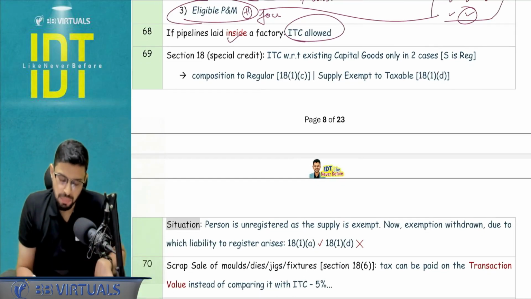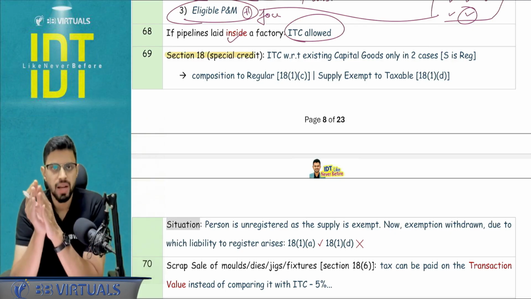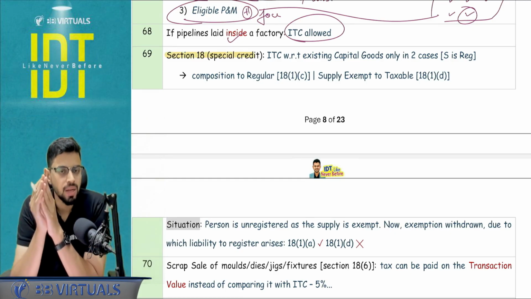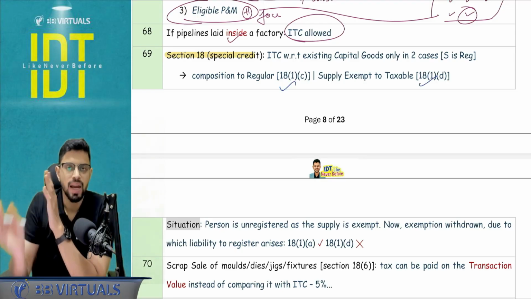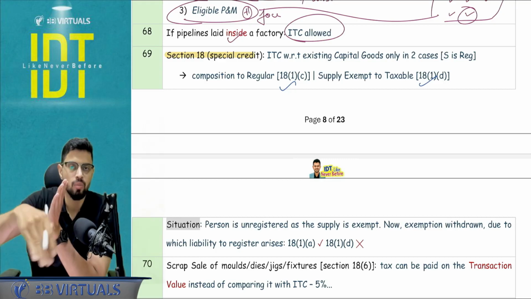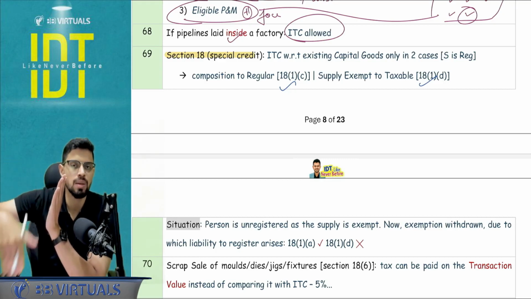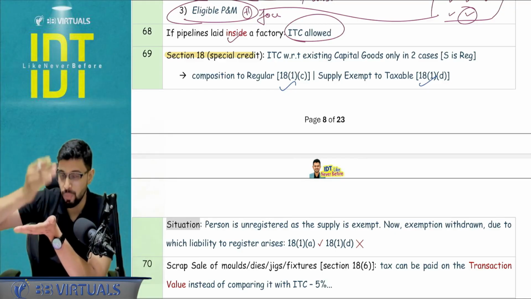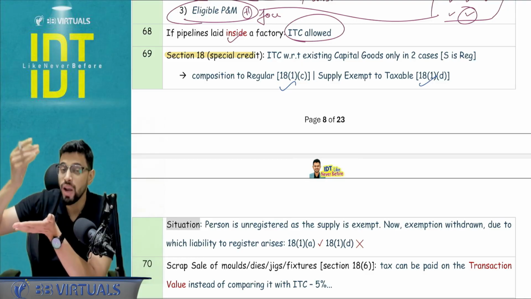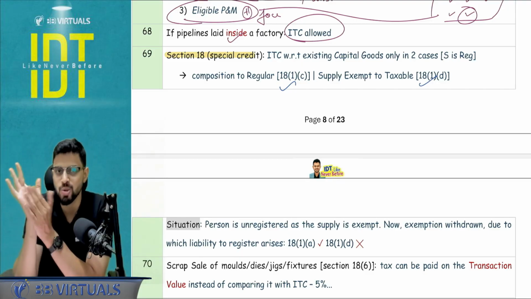With respect to section number 18, special credit. In 18.1, where existing ITC is being claimed, capital goods is available only in two cases. Okay, 18.1C and 18.1D. 18.1C is when your scheme is from composition to regular, and 18.1D when your supply is from exempt to taxable. Otherwise in 18.1A and 18.1B, that is liability to register and you apply within 30 days, or voluntary registration, only inputs ITC is going to be allowed.